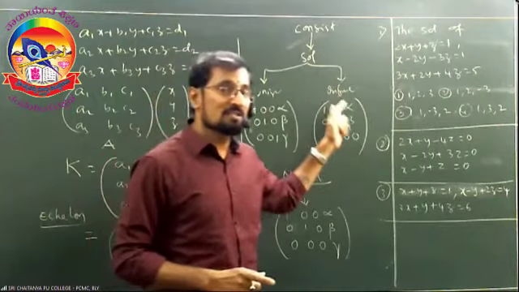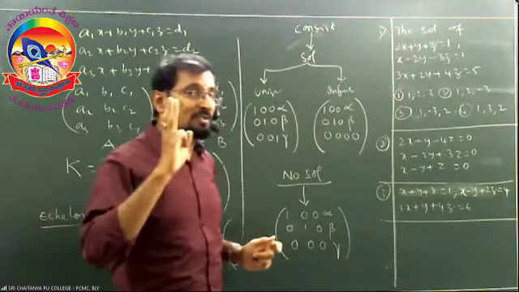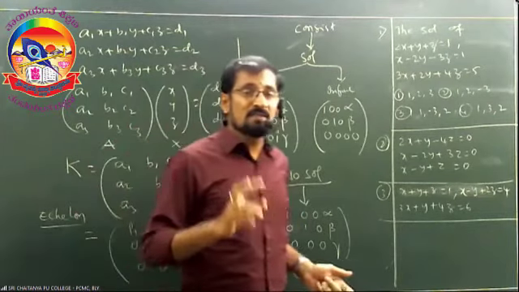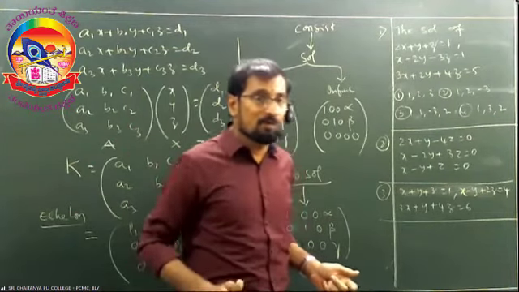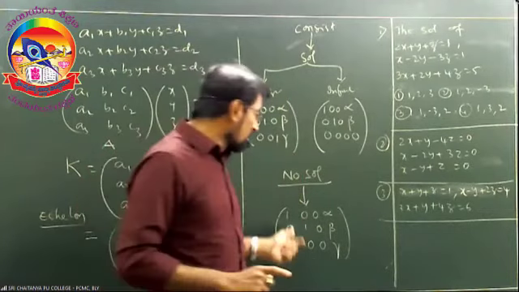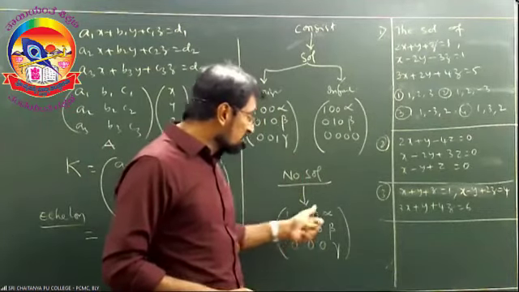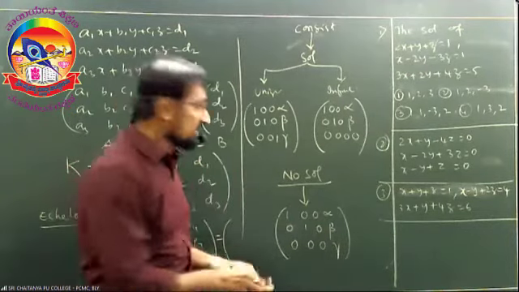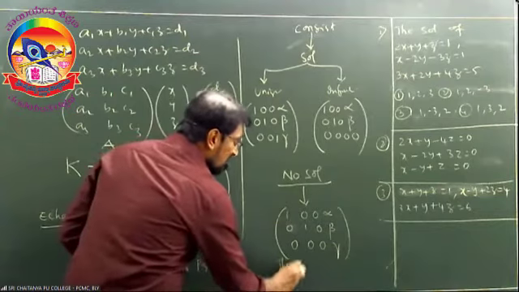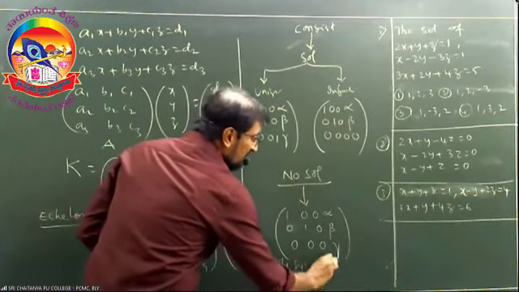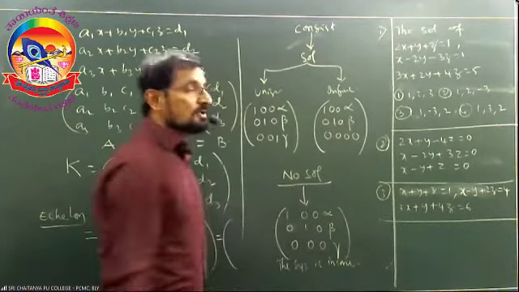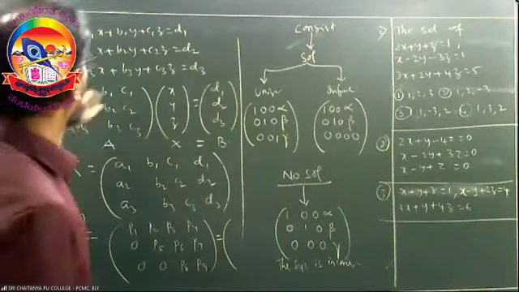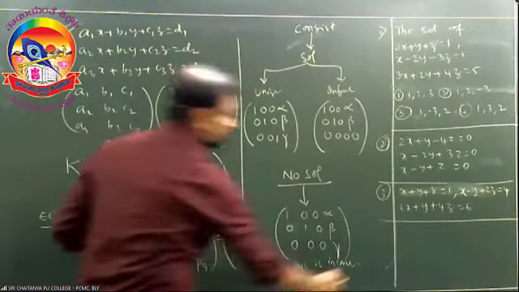And if the form is 1 0 0 alpha, 0 1 0 beta, 0 0 0 gamma, it has no solution and the system is inconsistent. Good. These three, right? From here to here.